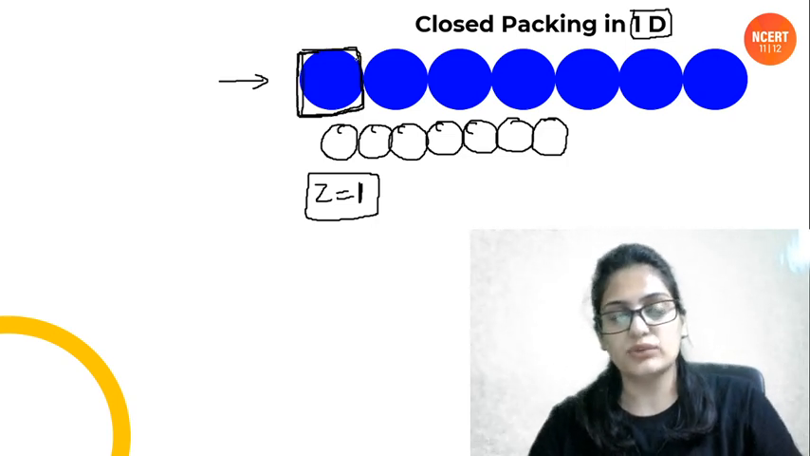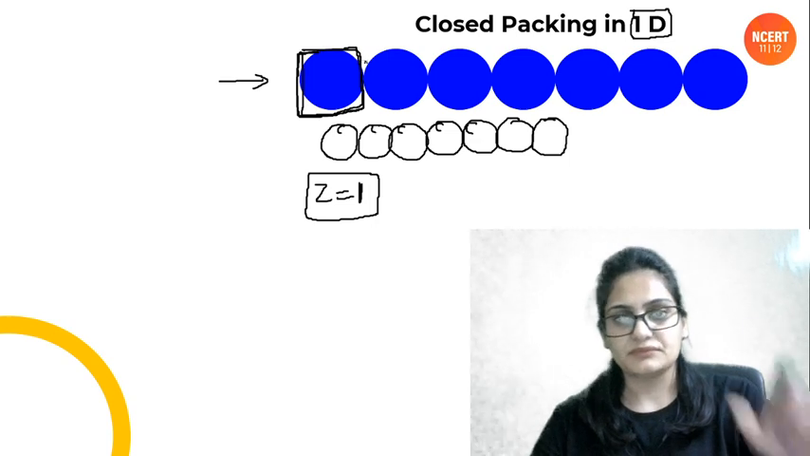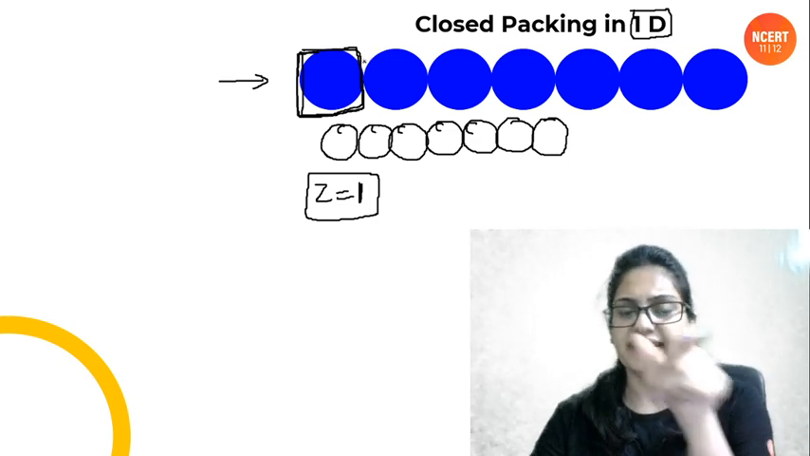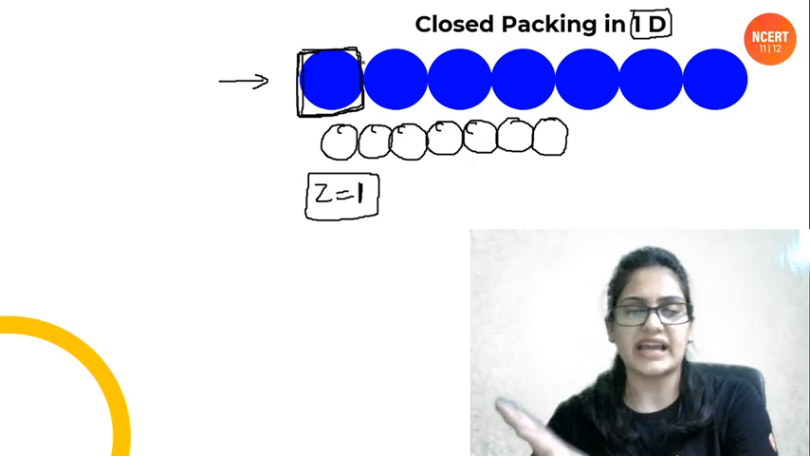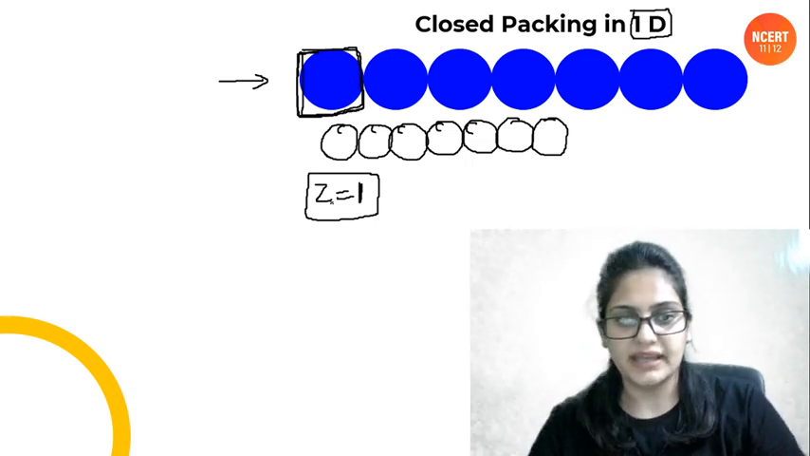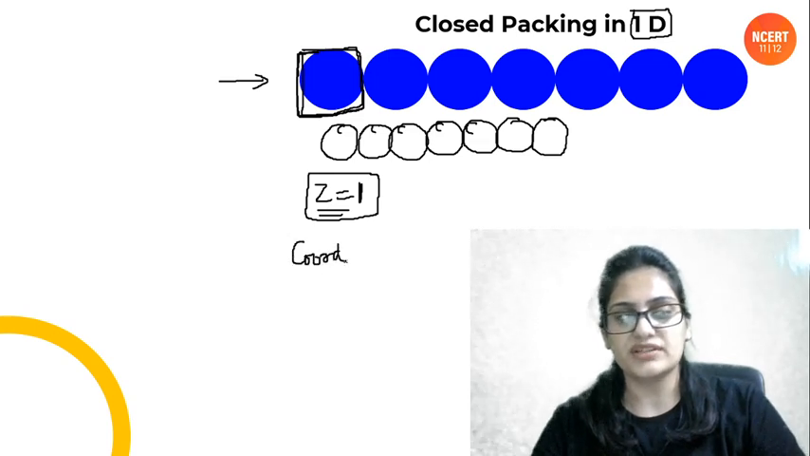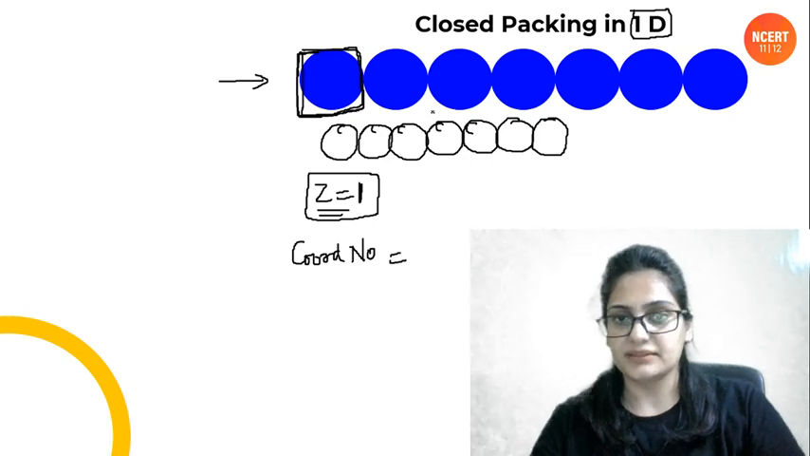Okay. Why is this the unit cell? Because this is the smallest part. Okay. This is the smallest symmetrical part by the repetition of which the complete crystal can be generated. Right. Okay. So Z will be equals to 1. Now people, you can easily tell me the coordination number of each atom. Coordination number means the nearest neighbor of an atom. Okay.